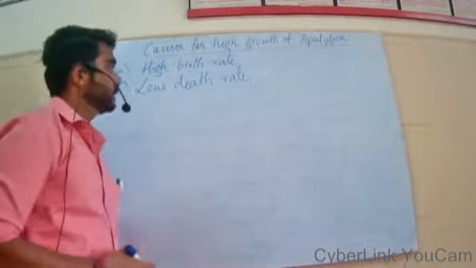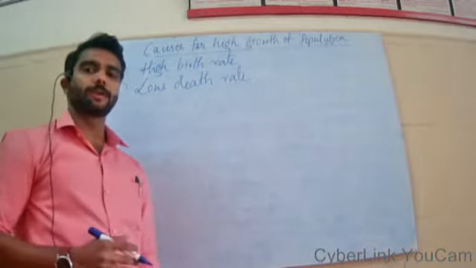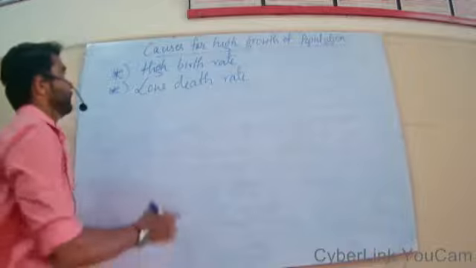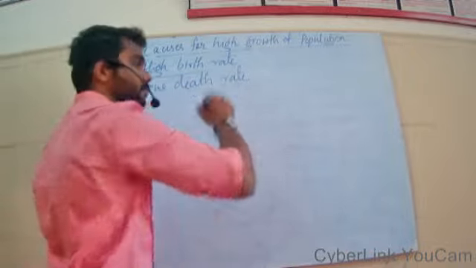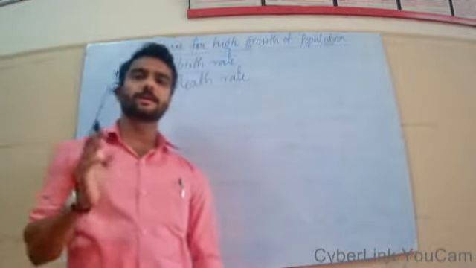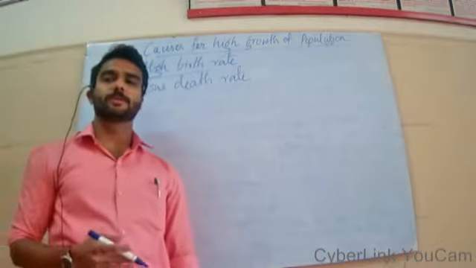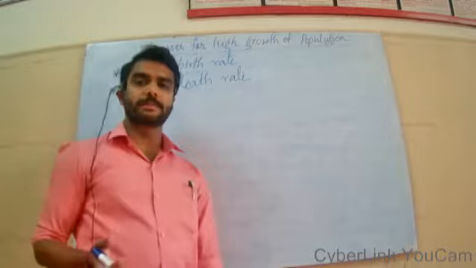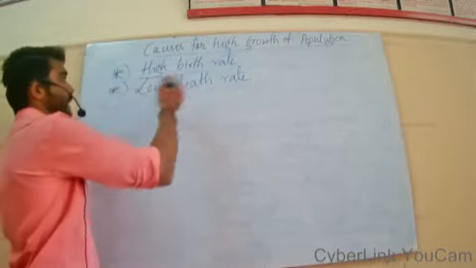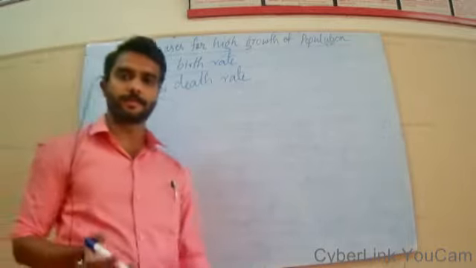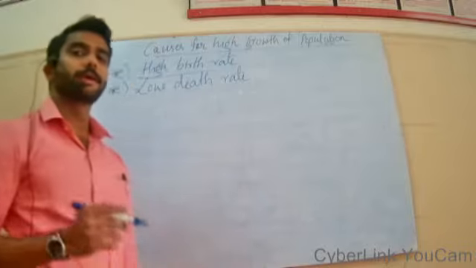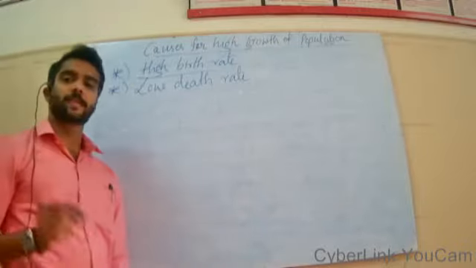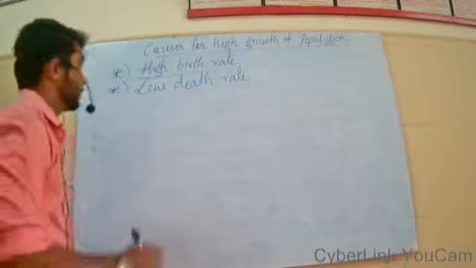So low death rate is very good for that economy, but simultaneously we should have controlled the birth rates also. In that way, the population growth will be under control. The population growth will be balanced if both birth rates and death rates would be lower. So low death rate is also one of the major reasons for the excessive population.